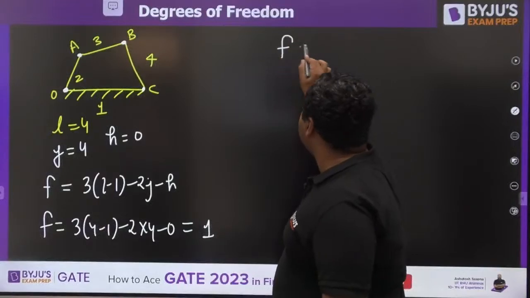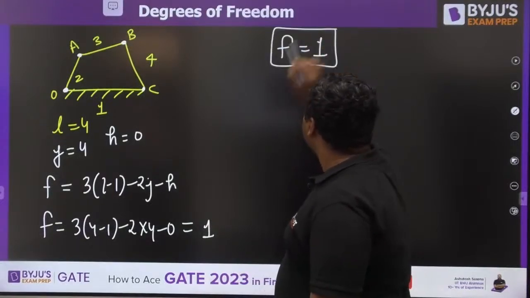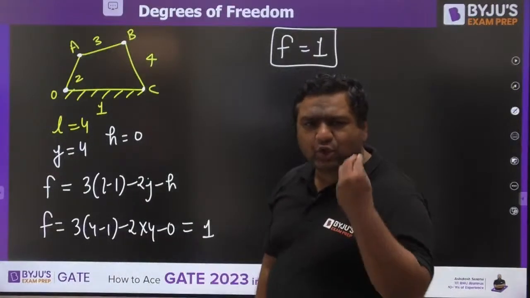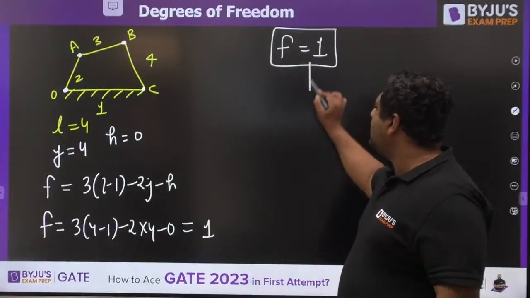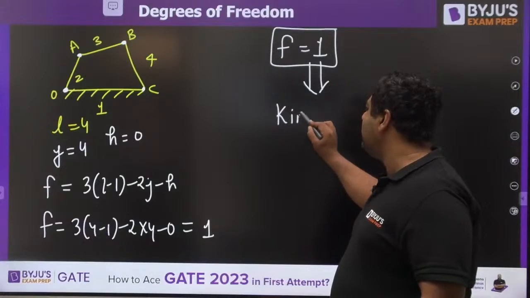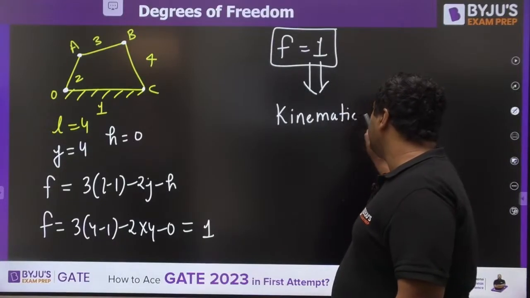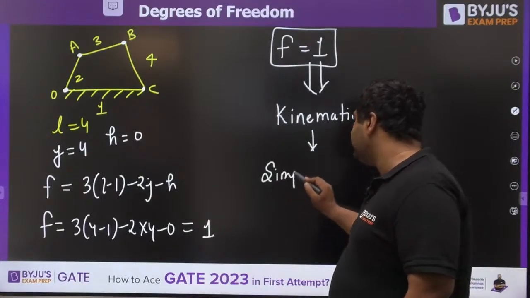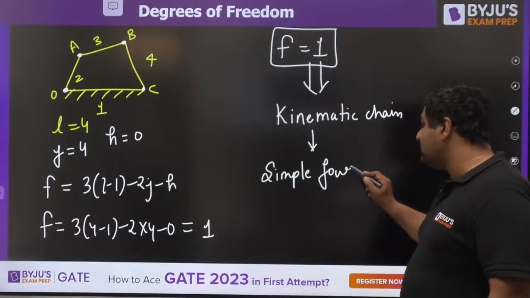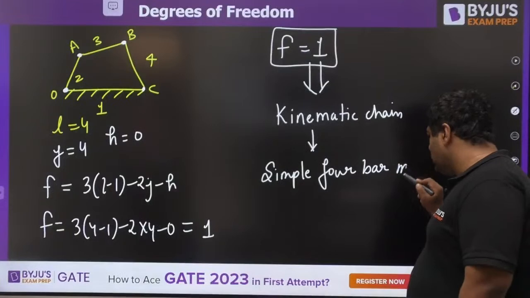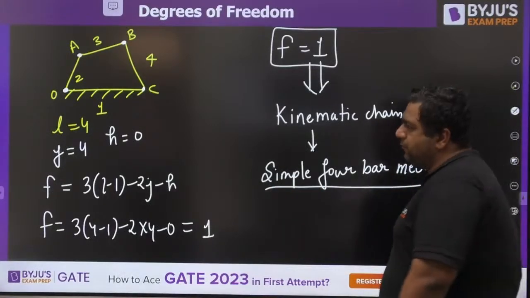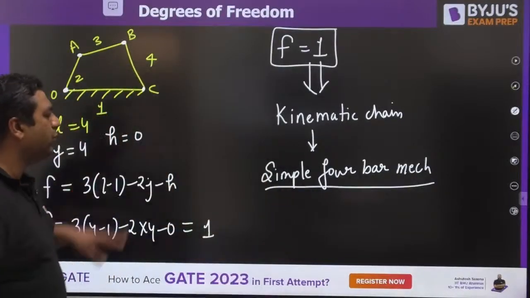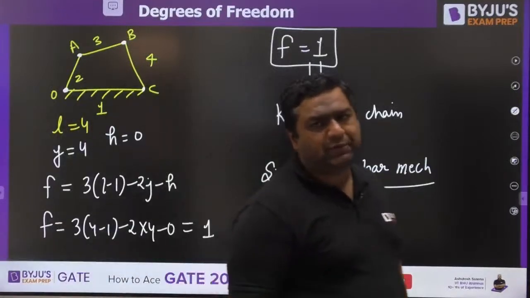So when we have degree of freedom equal to 1, it means one variable is required to define the state of motion. And my dear, it means there is a unique motion. And for unique motion, we define such things as a kinematic chain. So a kinematic chain whose one link is kept fixed is nothing but a simple 4-bar mechanism. Simple because it is the very first type of mechanism of the universe, so it was given the name of simple 4-bar mechanism. Is it clear for everyone? Shall we move on now?